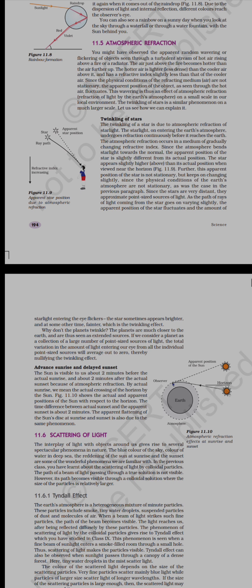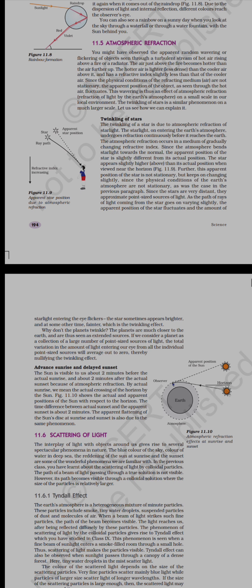So whenever starlight passes through these air layers, it undergoes refraction, and the refraction happens continuously, because every layer has different densities, with hotter and cooler air. So the refractive index also keeps changing as the medium changes again and again. Due to these different layer densities, the refraction will happen again and again, continuously, before the light reaches the earth.